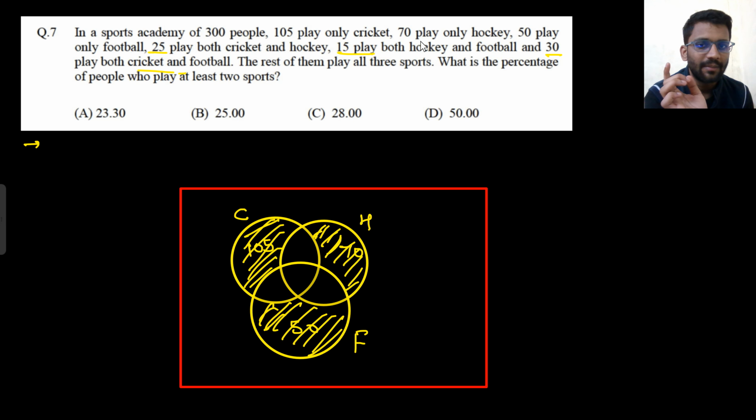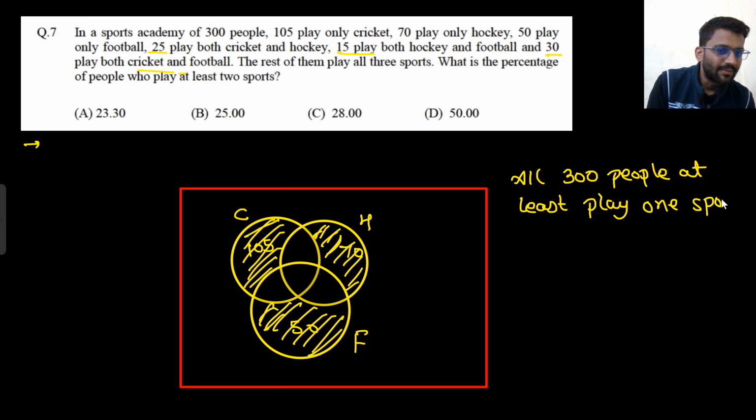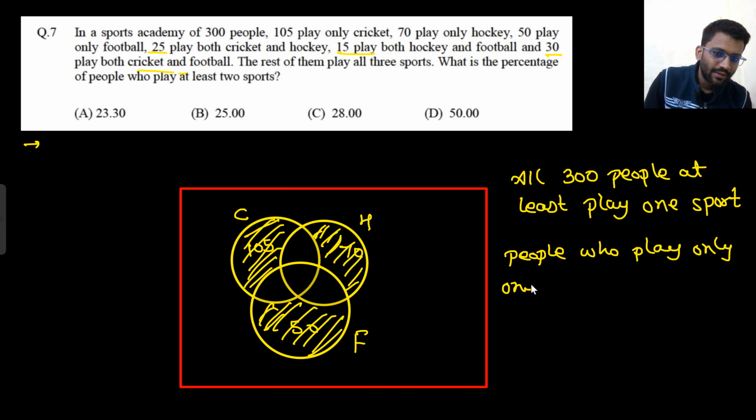That means all the 300 people play something, at least one sport. Now there are people who play only one sport.